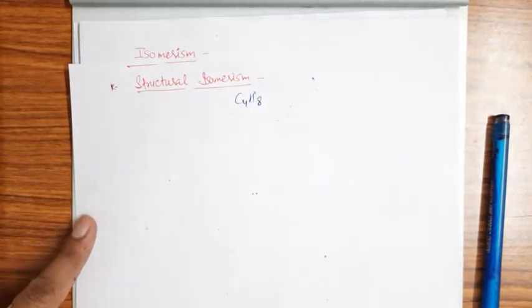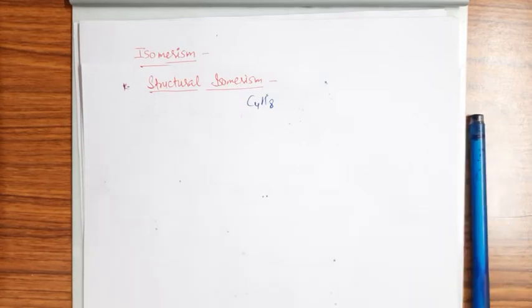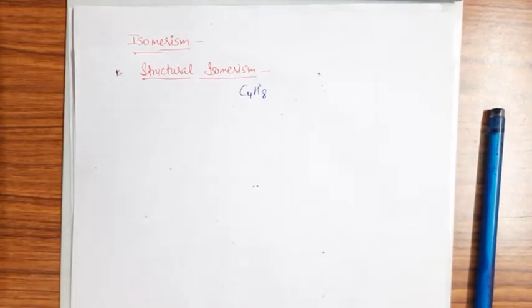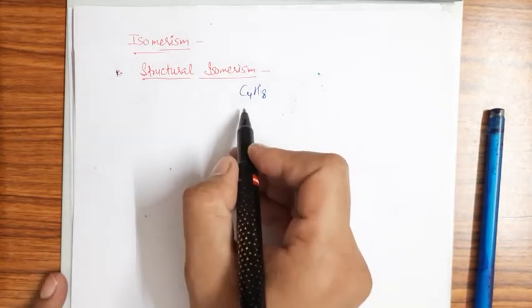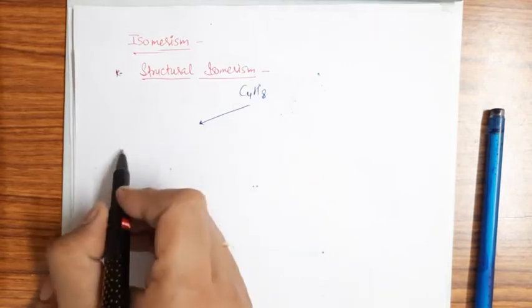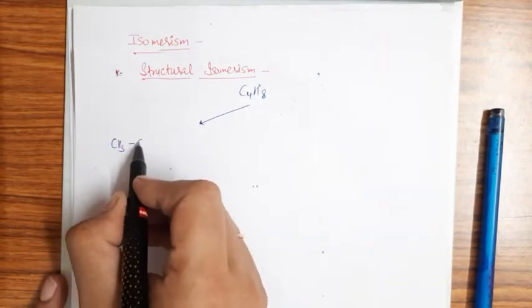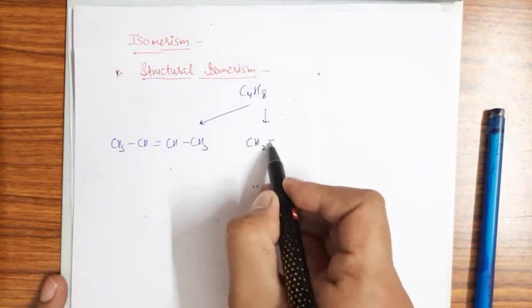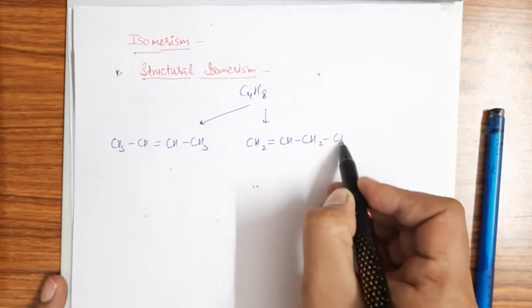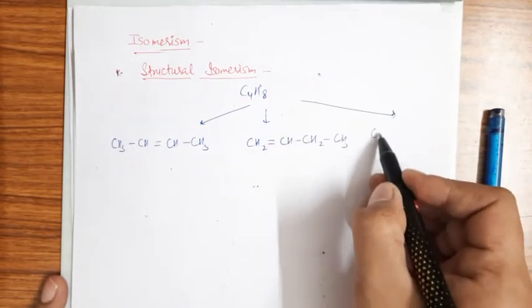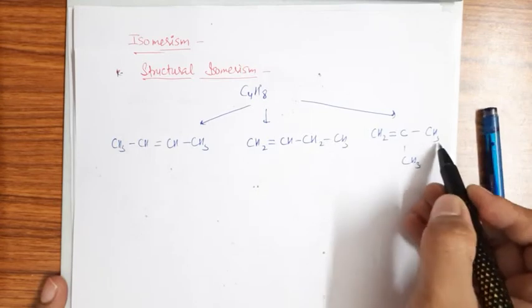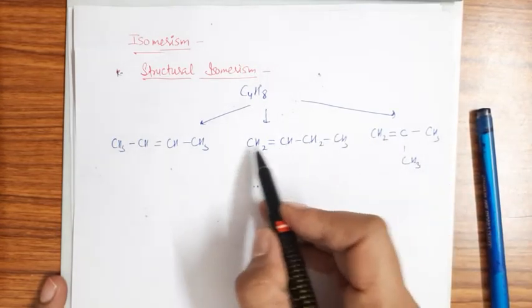I'm taking the formula C4H8. As we know, isomers means compounds having the same molecular formula, but they will be different in structure or their spatial arrangement. So it can be written as CH3 CH double bond CH CH3, right? It can be written as CH2 double bond CH single bond CH2 CH3, right? It can also be written as CH2 double bond C, CH3, CH3.